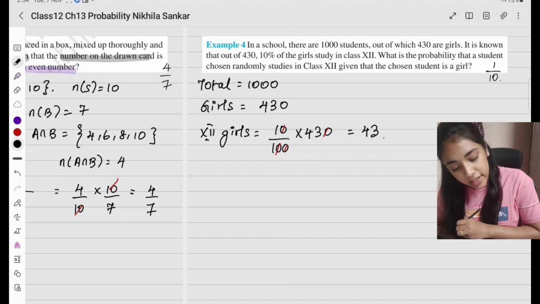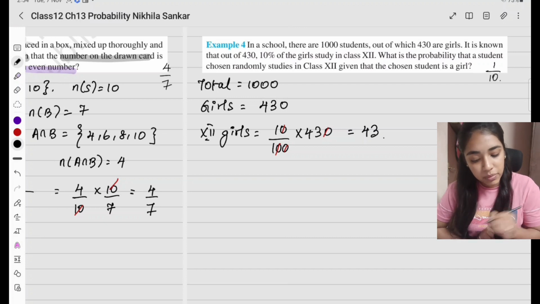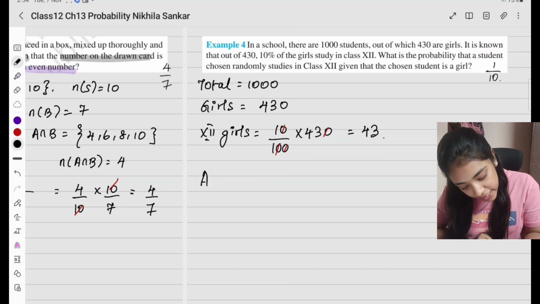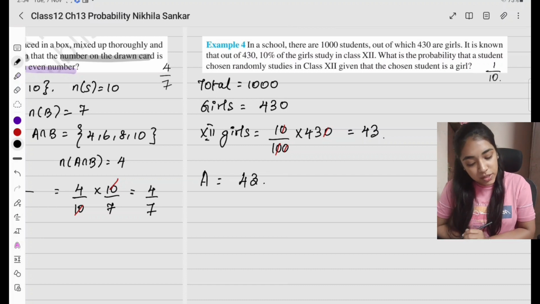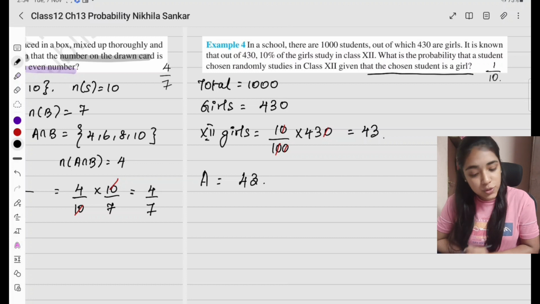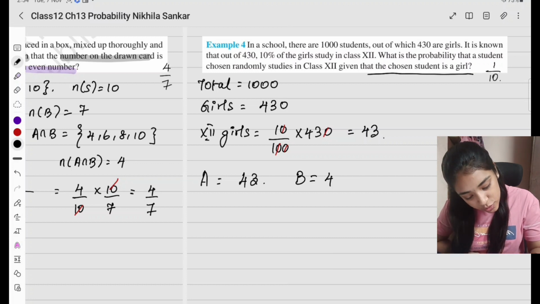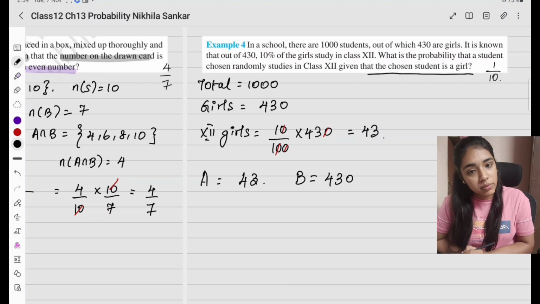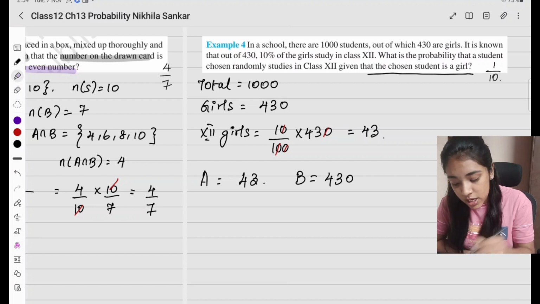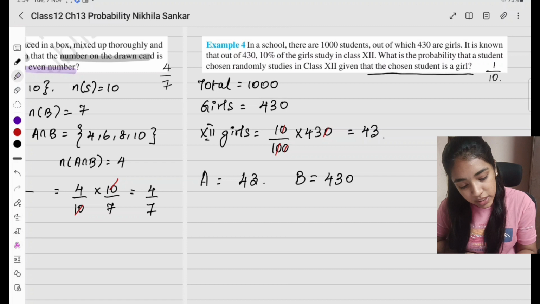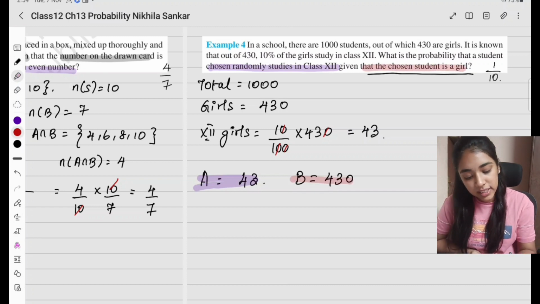What is the probability that a student is chosen randomly from class 12? So ipo A event is going to be girls chosen from class 12, which is going to be 43. Given that the chosen student is a girl, அப்ப given என்னது? Chosen student is a girl na, it is going to be 430. புரிஞ்சுதா? Event A வும் event B வும் என்னன்னு புரிஞ்சுதா? You have to understand what is the probability that the student chosen randomly studies in class 12. Class 12 is going to be my event A, and given that chosen student is a girl, is going to be girl எத்தனை இருக்கு? 430. Clear? A and B என்னன்னு எழுதியாச்சு.